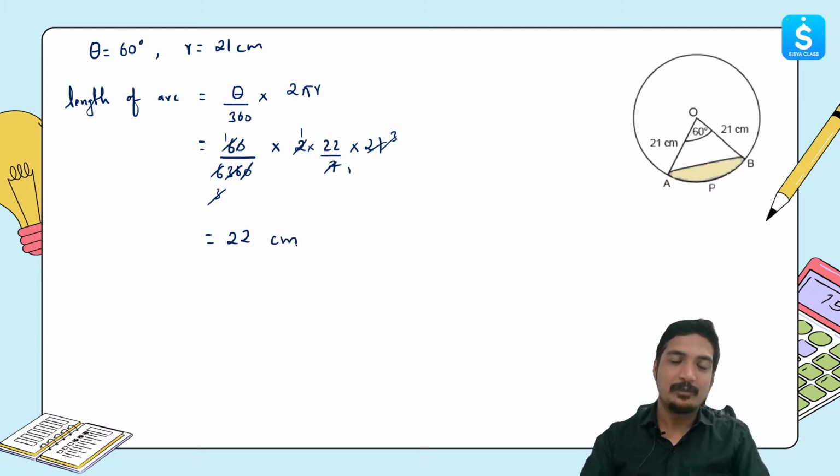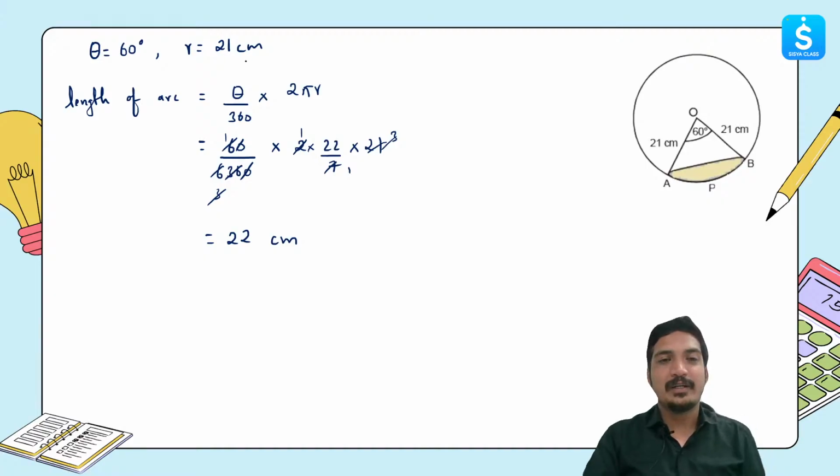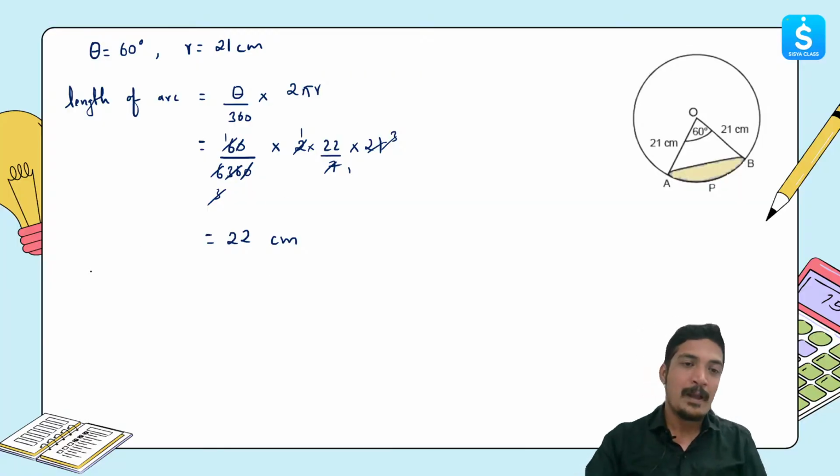22 what? Centimeter. How do you know that it's centimeter? Because the unit that we used for the radius was centimeter. So therefore the length of arc will also come in centimeter. Be mindful about this. The first thing that we were supposed to find out was the length of arc, so the first thing is solved. Now moving to the next part of the question. The next part is area of sector.